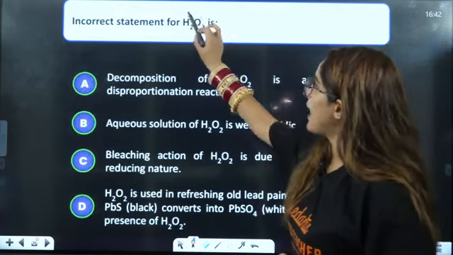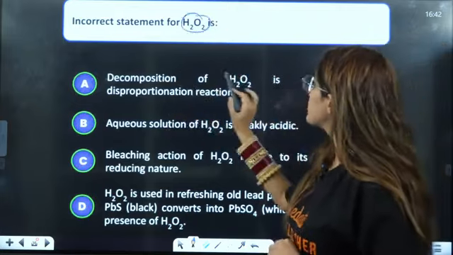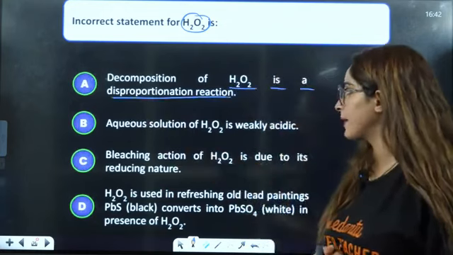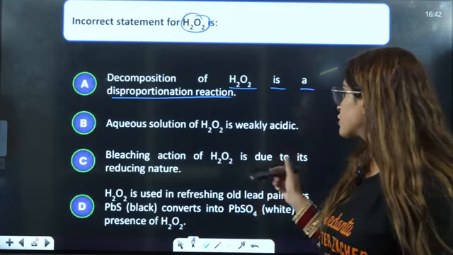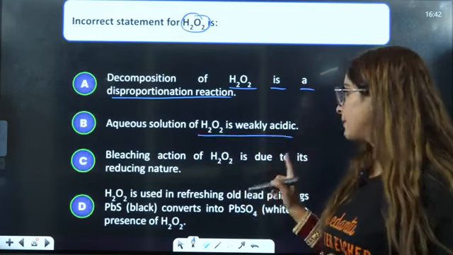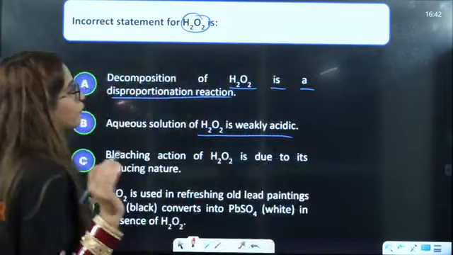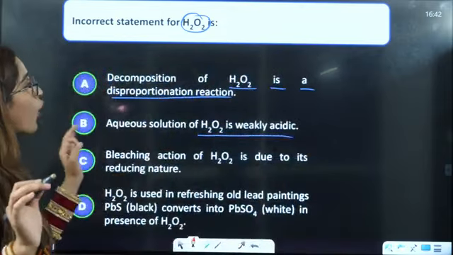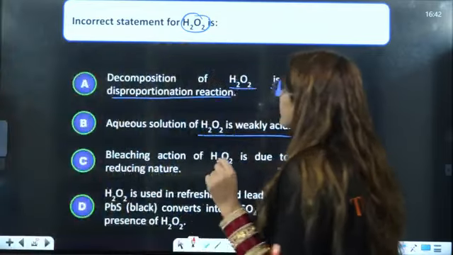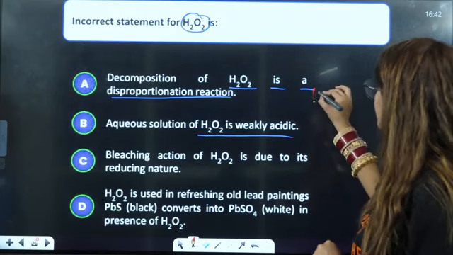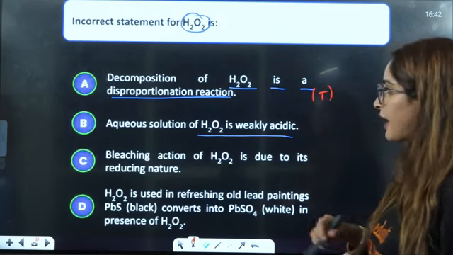Incorrect statements of H2O2 here. Decomposition of H2O2 is a disproportionation reaction. Aqueous solution of H2O2 is weakly acidic. Bleaching action of, okay, let us see the incorrect statement. Now let us try true and false here. Decomposition of H2O2 is a disproportionation reaction. That is absolutely right. That is true. It is a disproportionation reaction.